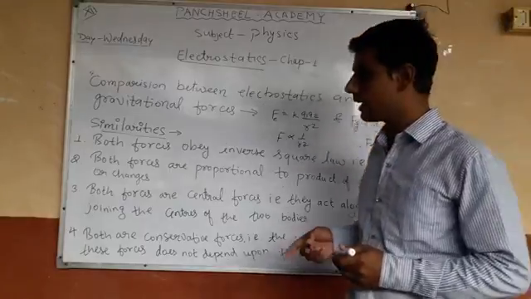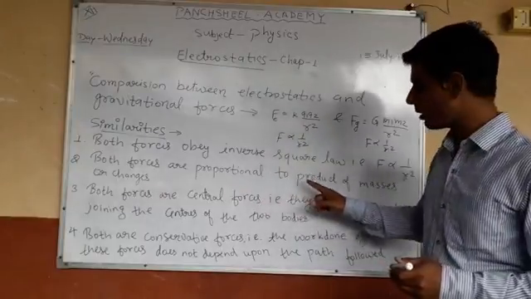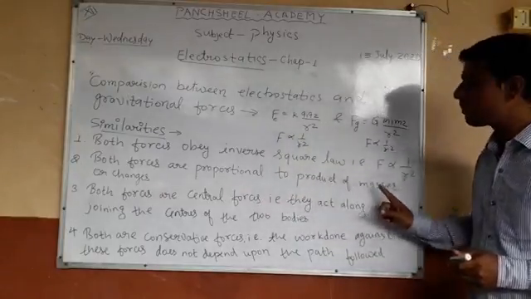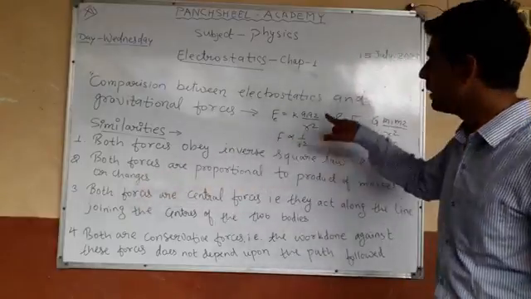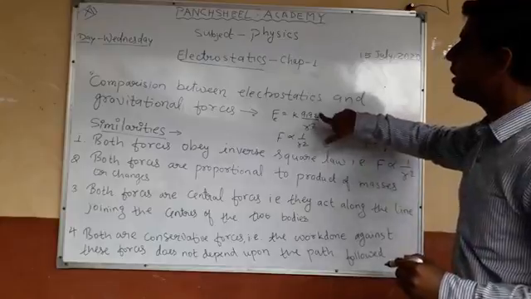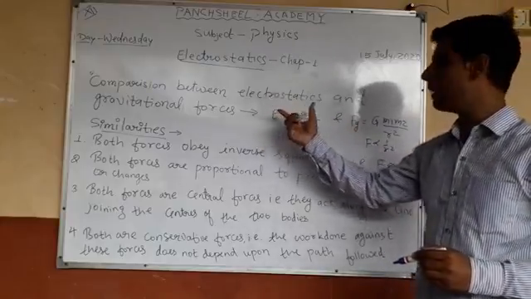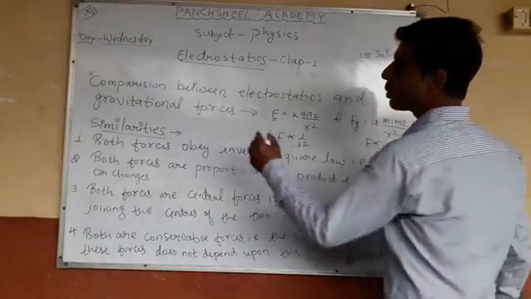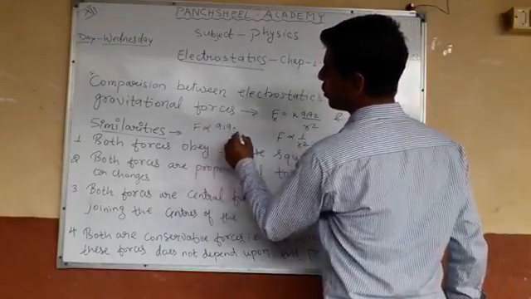Second, both forces are proportional to the product of masses or charges. In electrostatic forces, it is the product of two charges, meaning F is directly proportional to Q1 and Q2.